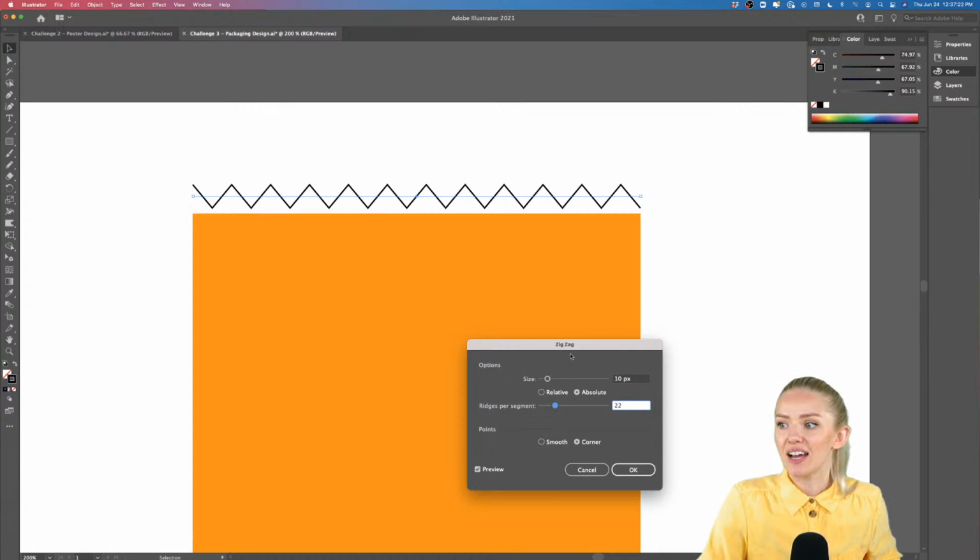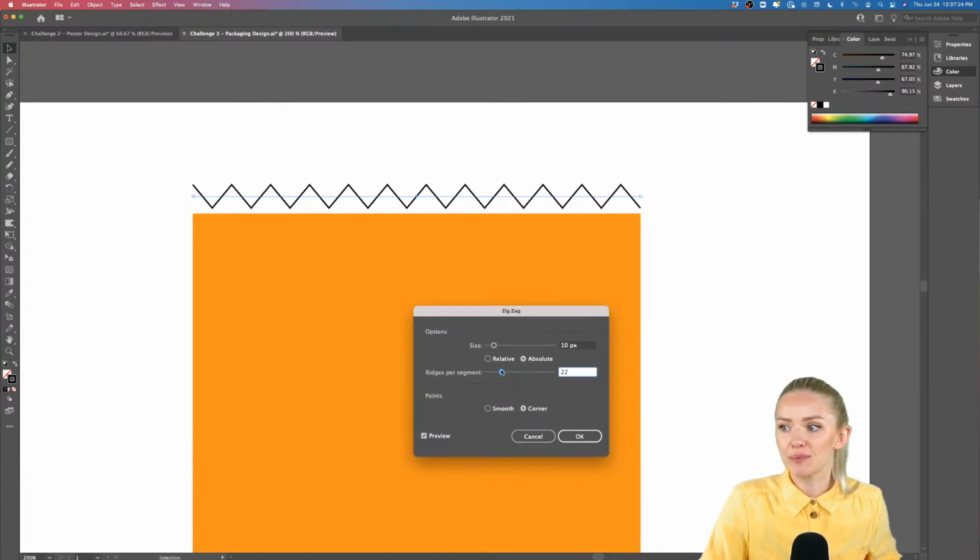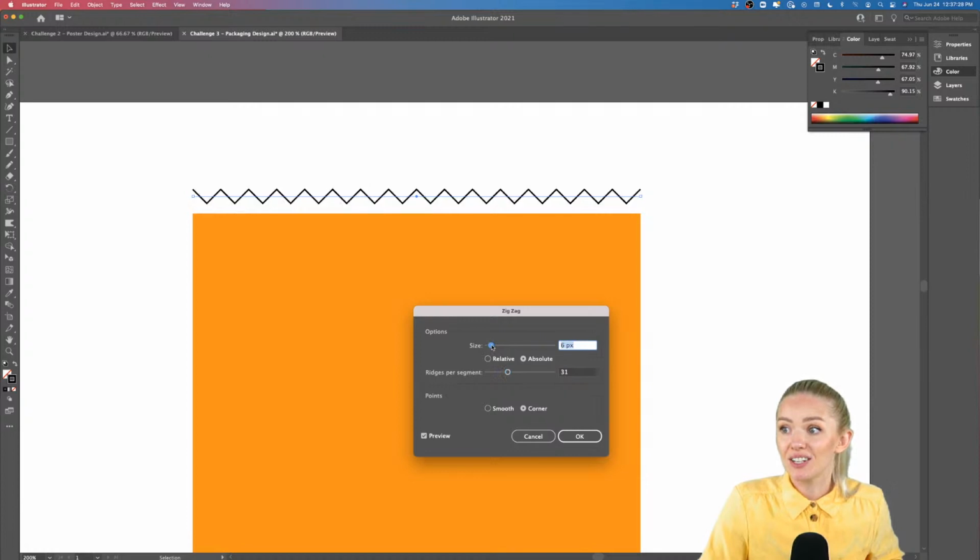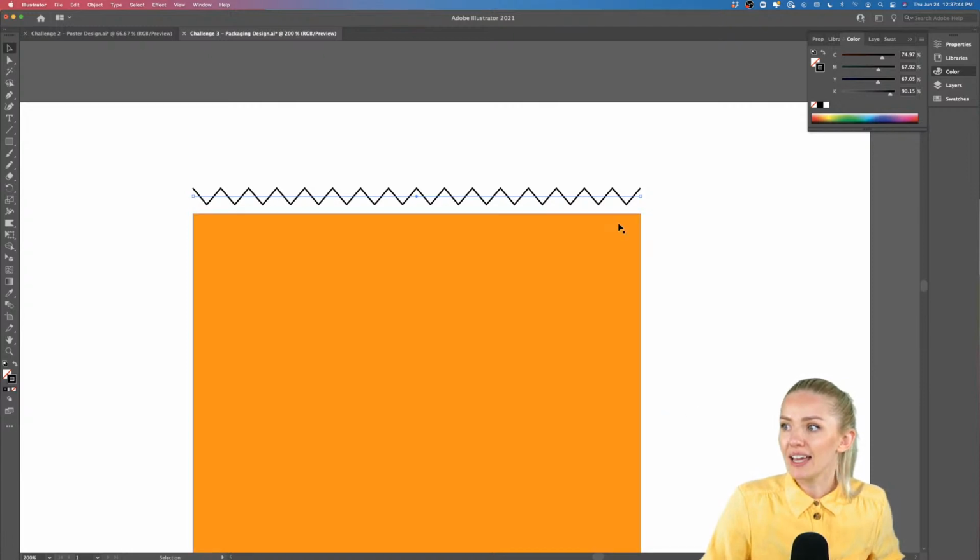And here you can adjust the amount of ridges per segment. We're gonna make a lot of them. And also you can increase or decrease the size. This looks pretty good to me. And you can also create a wavy line if you wanted to. So what do you think, corner or wavy? I think corner will be more classic, you know. It's the classic packaging cut. So I'm going to click OK. And now we have a line with a zigzag around it.